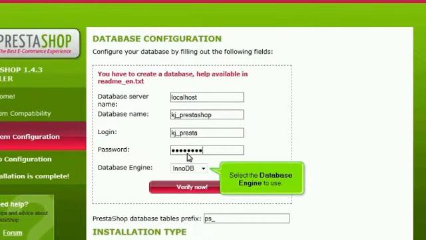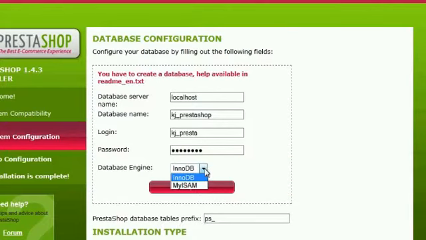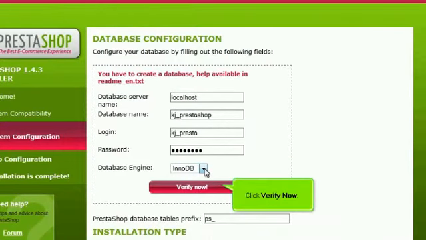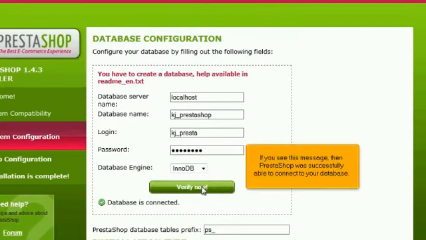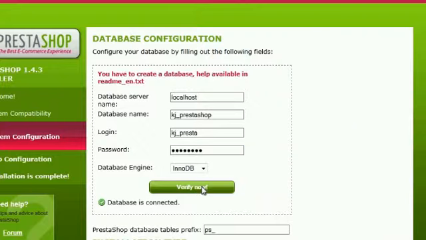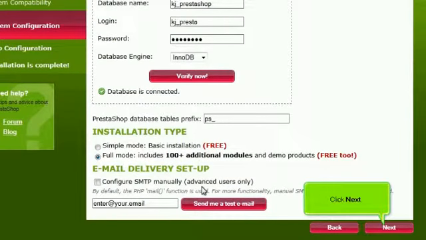Select the database engine to use. Click Verify Now. If you see this message, then PrestaShop was successfully able to connect to your database. Click Next.